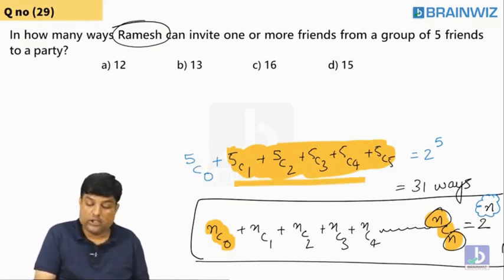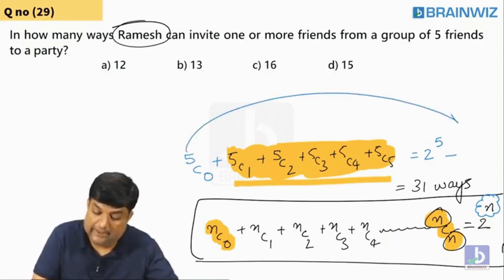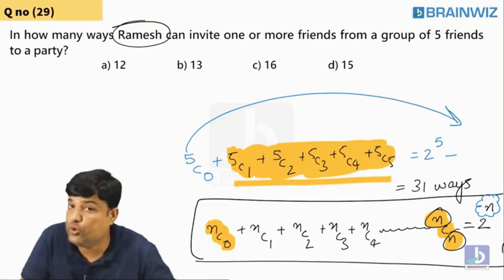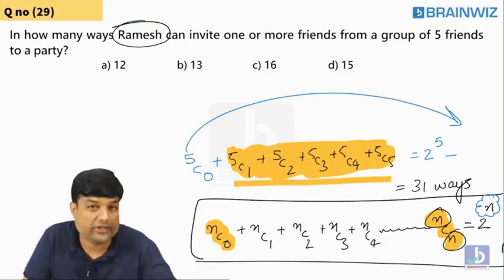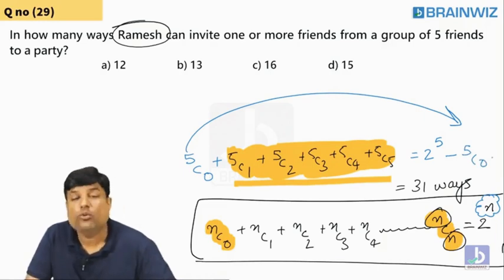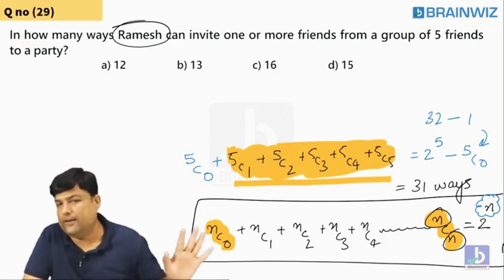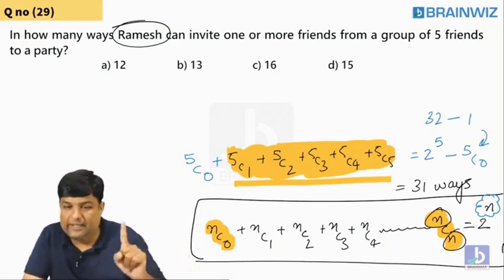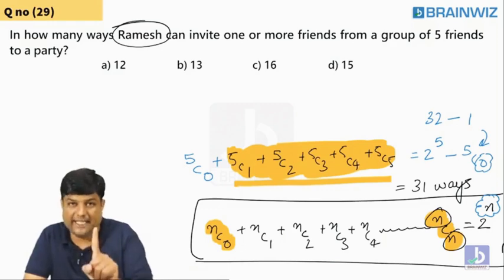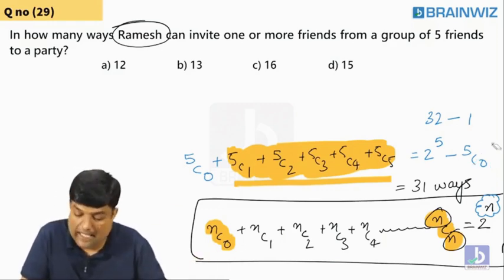Instead of doing all these things, you do total minus. Total minus, send on the right hand side the one which you don't want. So what you're sending? 5C1? No, 5C0. So tell me, guys, what's the 2 power 5? That is 32. Minus 5C0 is 1. What is 5C0? Inviting no one. If you do not invite anybody, 0 people you invite, that is also one case. That case you are supposed to subtract. So if you subtract that case, that is the answer.